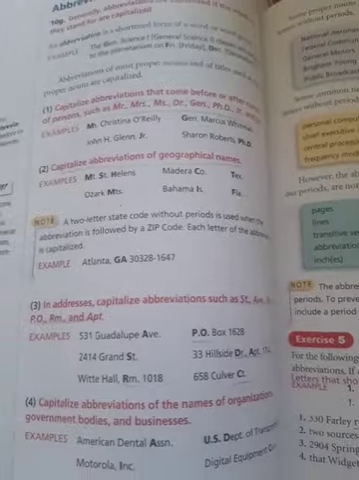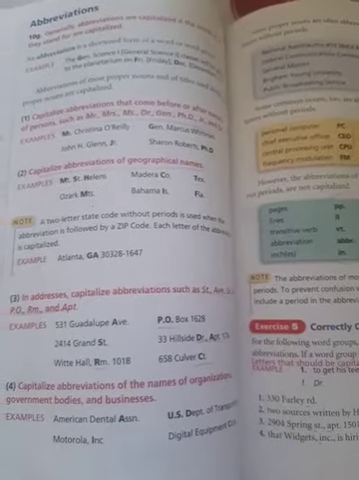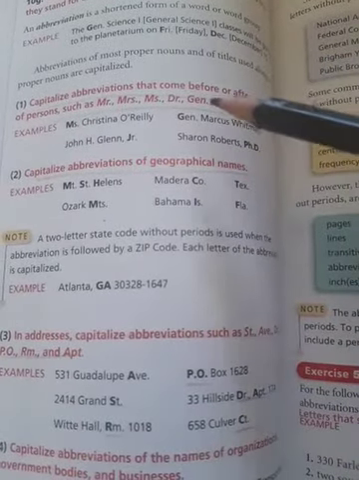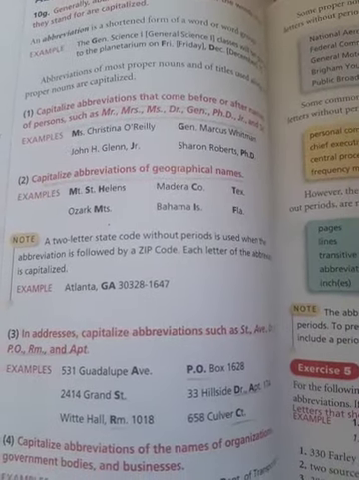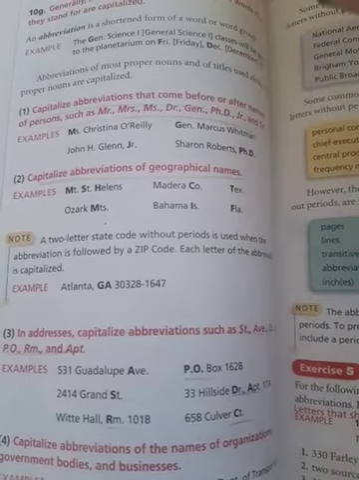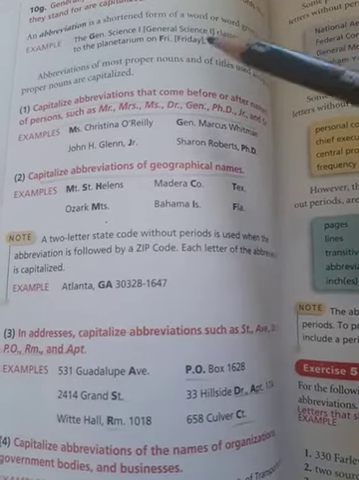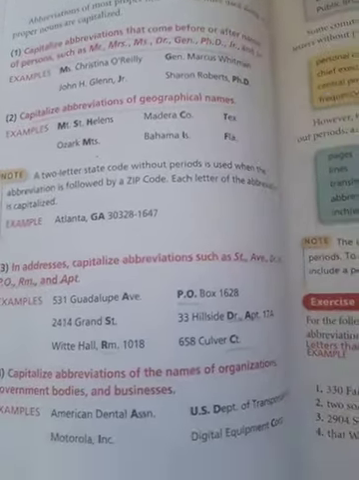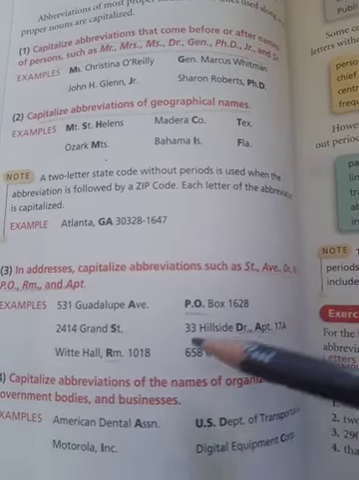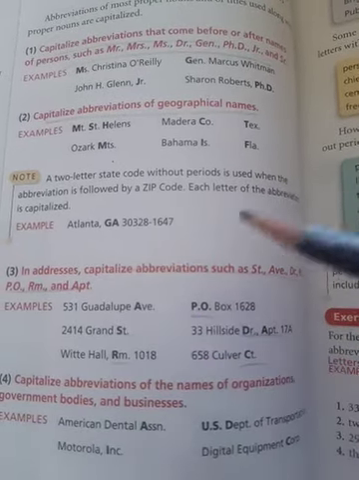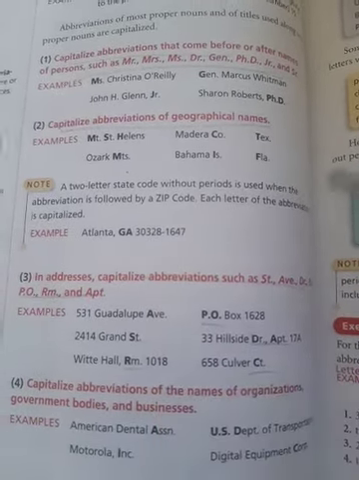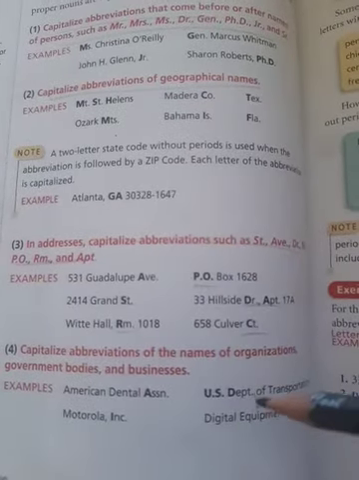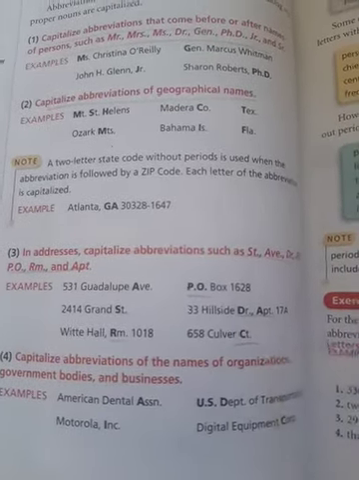Let's move to the last pages of this chapter. Abbreviations. You know abbreviations, short forms like Miss, General. When you write or use abbreviations, you have to start with a capital letter. And also in addresses, for example, post office, avenue, street, room, apartment, you have to start with capital letters. And you know some organizations and business.